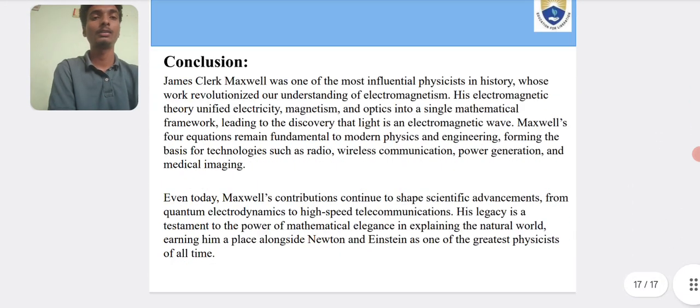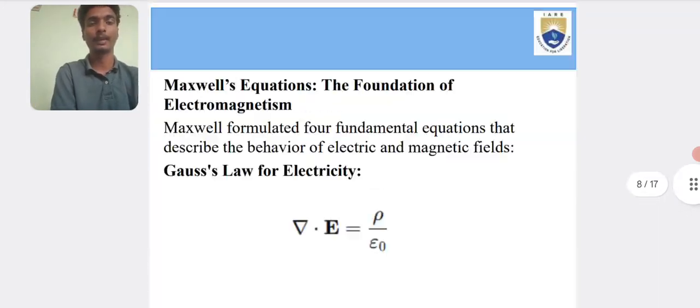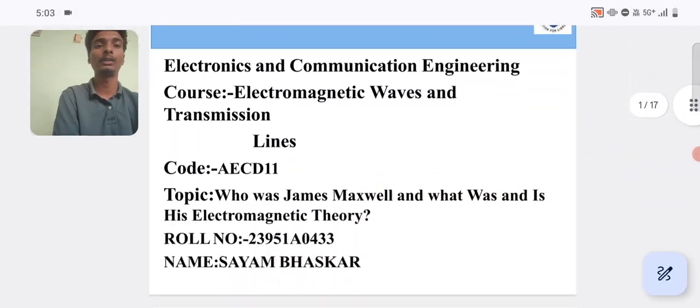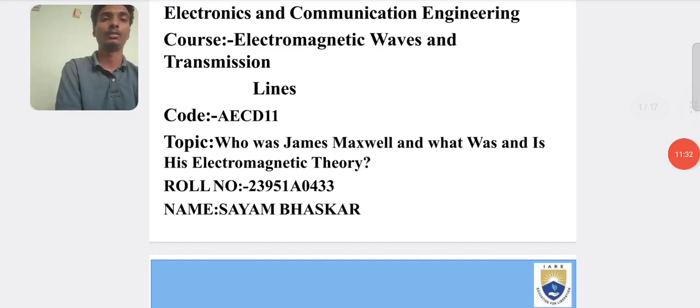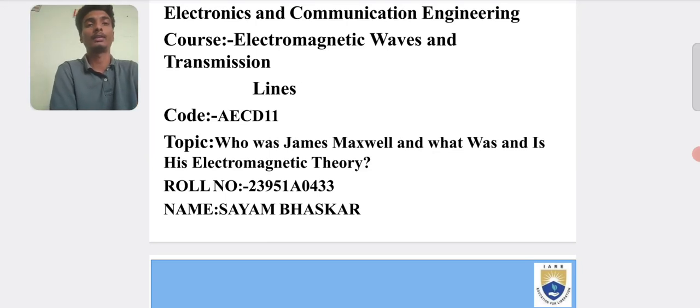So thank you. This was the topic about who Maxwell was and what he did for physics. Physics is the topic of science, electromagnetic waves and transmission lines, and this topic is about who James Maxwell was and what his contribution was in electromagnetic theory.